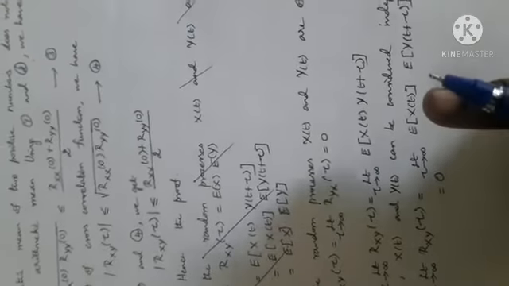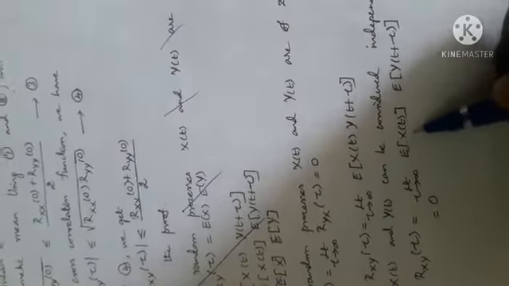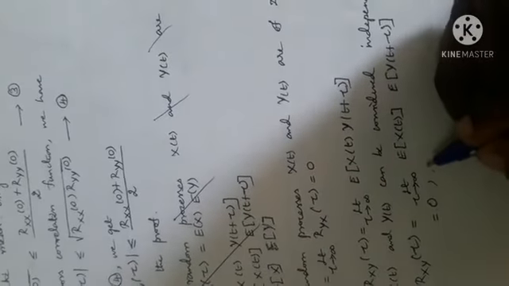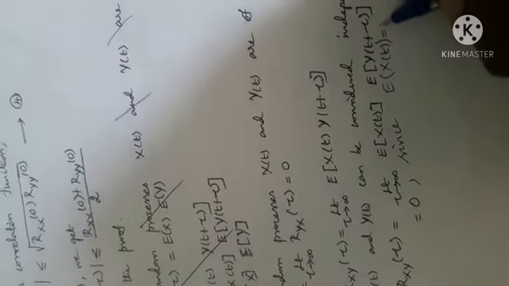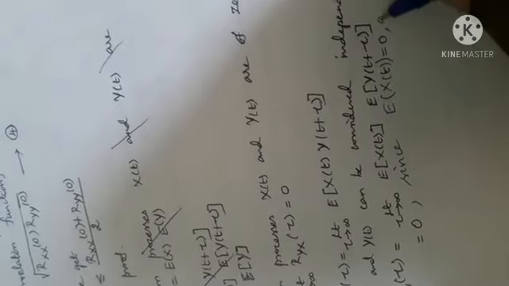And it is given, mean is 0, E of x of t is 0, which is given. Hence the answer is 0. And similarly we can prove the other part, Ryx of tau. And next comes the last property, the sixth property.